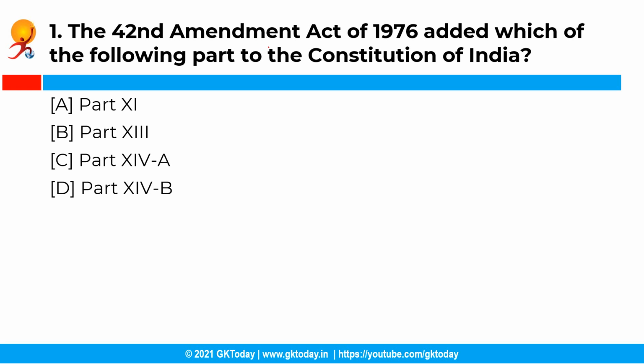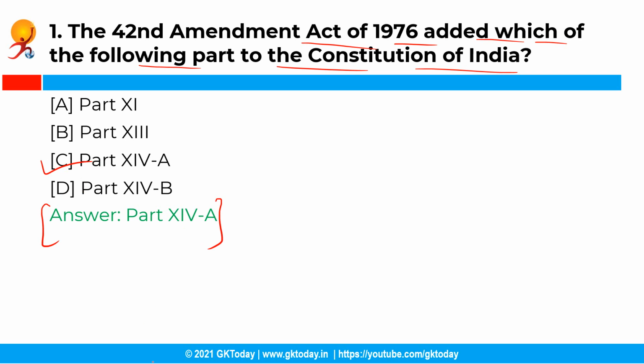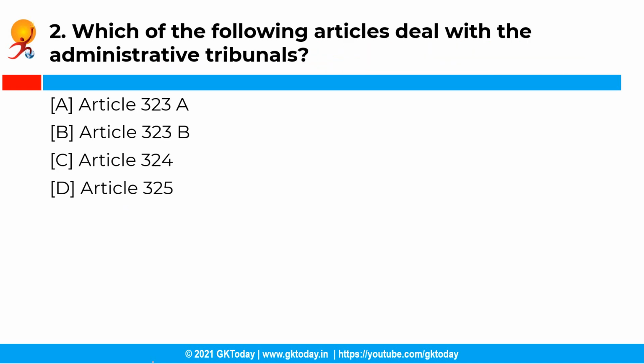So the first question is, the 42nd Amendment Act of 1976 added which of the following parts to the Constitution of India? So you have the following options, and the correct answer is option C, that is Part 14A. See, the Indian Constitution did not originally contain provisions with respect to the tribunals, and the 42nd Amendment Act of 1976 added a new part, that was Part 14A, to the Indian Constitution.